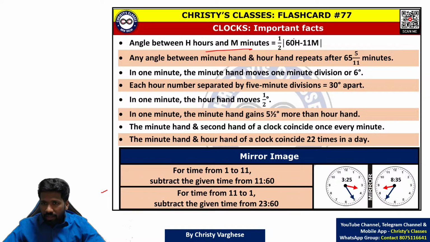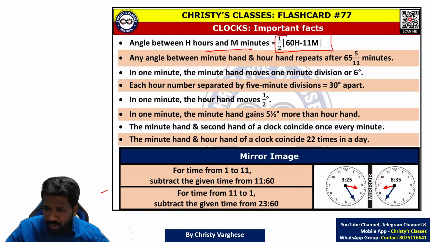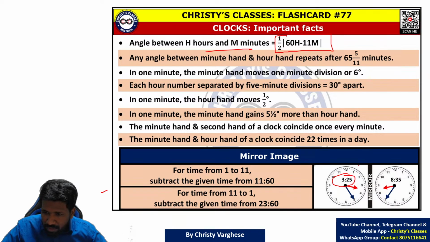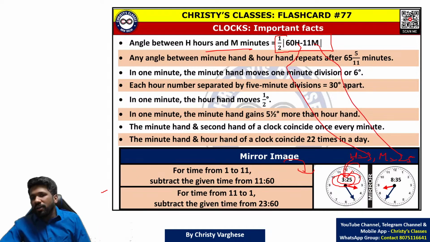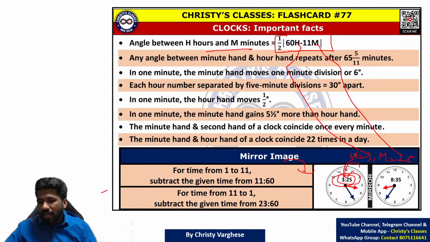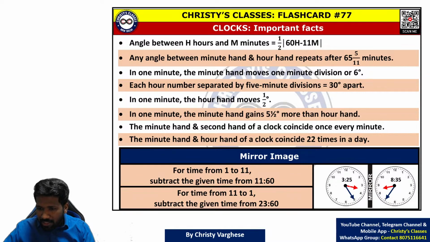There is a shortcut formula for that: half into modulus of 60h minus 11m. For example, in this flashcard itself, for another concept I have taken a time, 3:25. That means the hour hand value is 3 and the minute hand value is 25. So you substitute 3 for h and 25 for m, and you will get the angle between the hour hand and the minute hand. The angle between the hour hand and the minute hand means this angle.